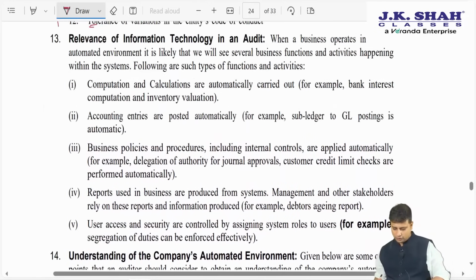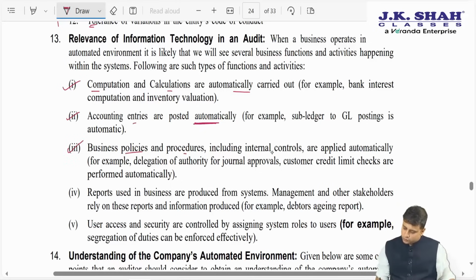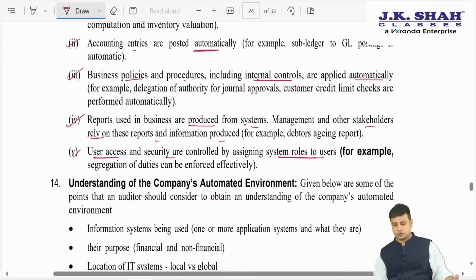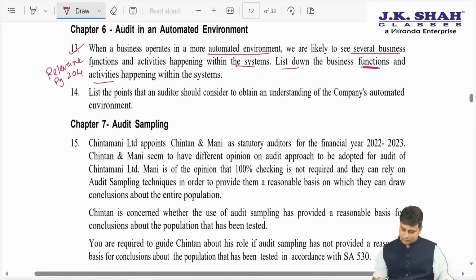Let us go through the answer from here. We have covered this. So what are the activities? For example, computation and calculations are automatically carried out while we are using computers. Accounting entries are posted automatically, so we just pass the journal entry, the rest of the things are done by the computer. Business policies and procedures including internal control are applied automatically, so a lot of controls are automated these days. Reports used in the business are produced from the system. Management and other stakeholders rely on this report and information produced. Lastly, user access and security are controlled by assigning system roles to the users. So this is nothing but the relevance of the IT system.